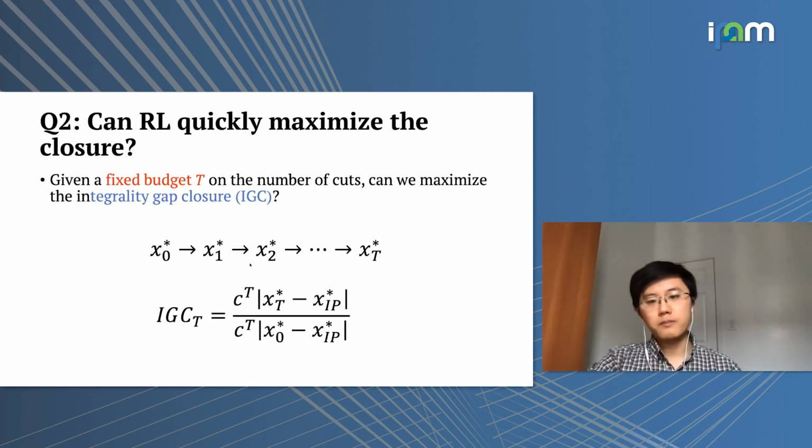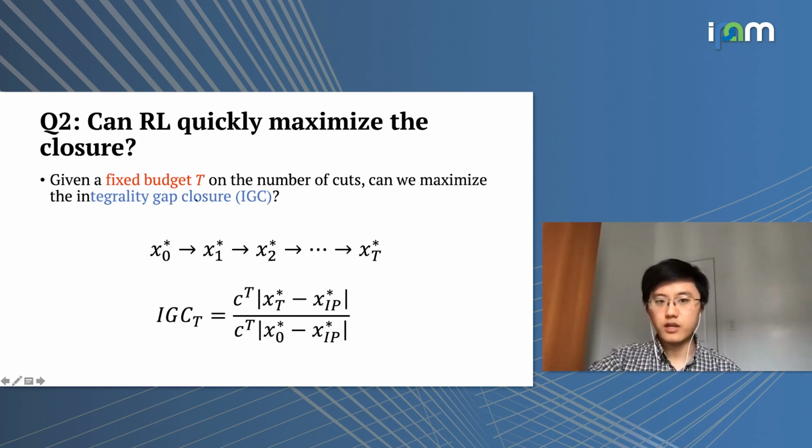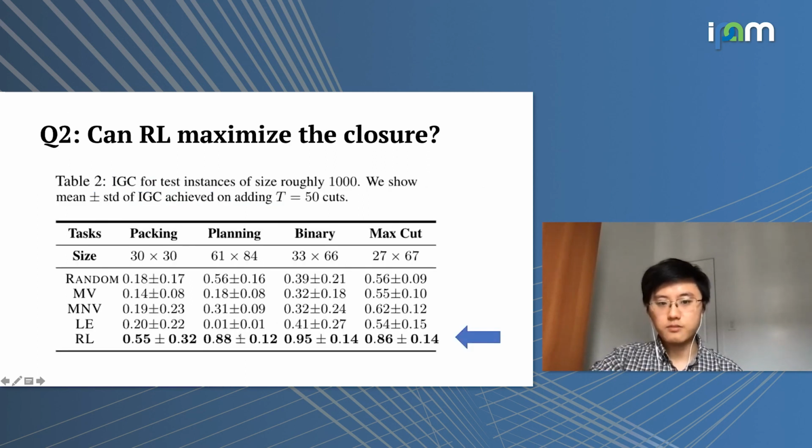And then are we able to, for example, fix a budget on the number of cutting planes? Can we maximize the integrality gap closure? In this case, as pointed out by this blue arrow, we could also see that the RL agent achieves a larger gap closure compared to the other human design heuristics.